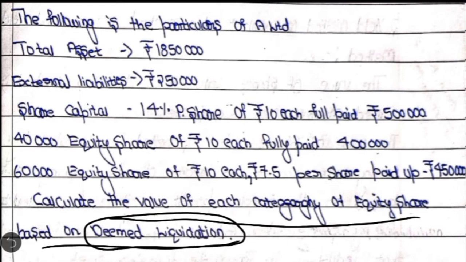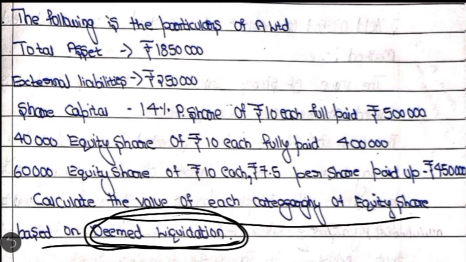Here you can easily identify that because they have given that you have to calculate the value of each category of equity shares based on deemed liquidation. While discussing the theory of intrinsic value method or net asset method, I told you that we calculate intrinsic value on the presumption that the company is going to be liquidated. So here we are assuming that the company is going to close its business. We realize all assets and use that sale proceed to pay the external liabilities, and whatever amount remains will be distributed among the shareholders. That is the assumption we make.